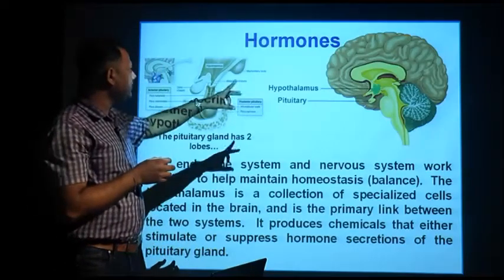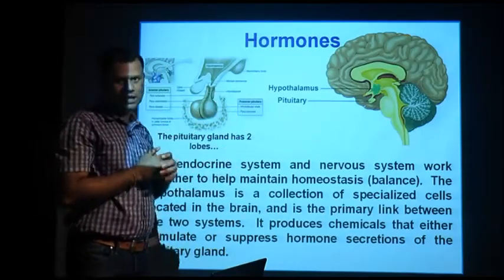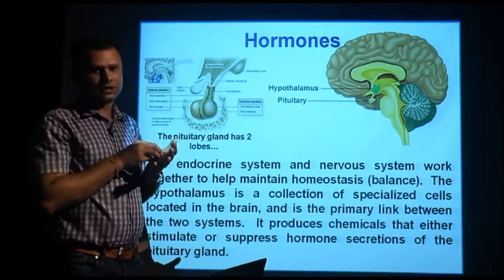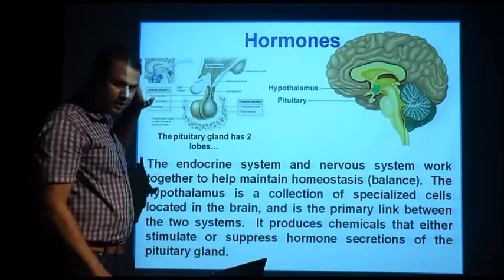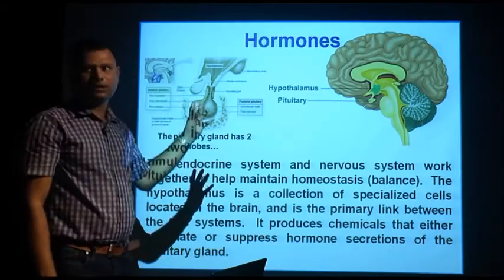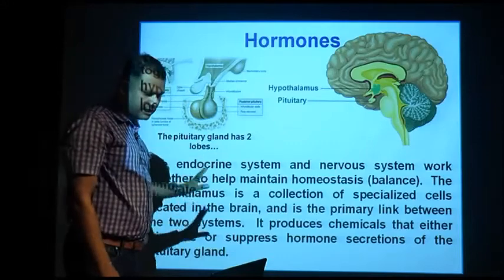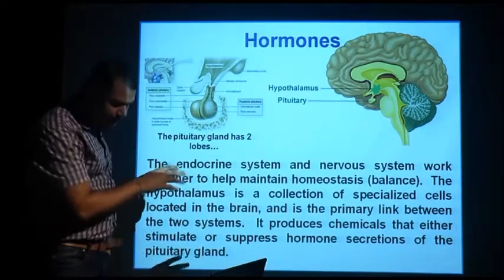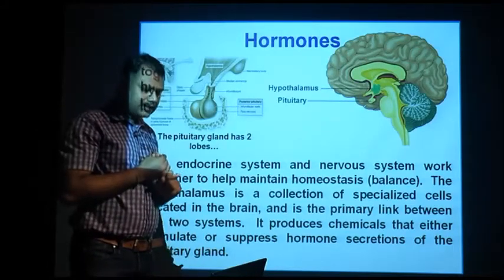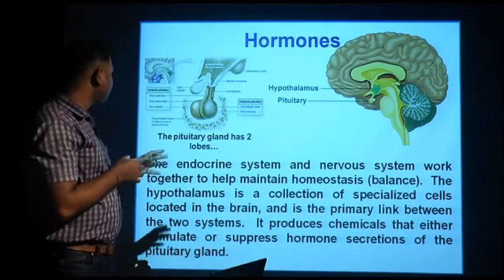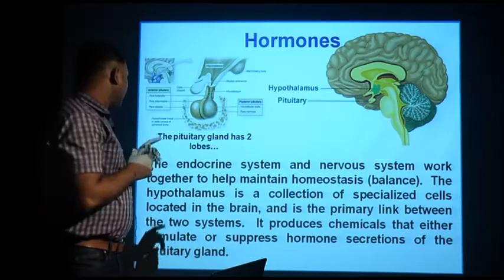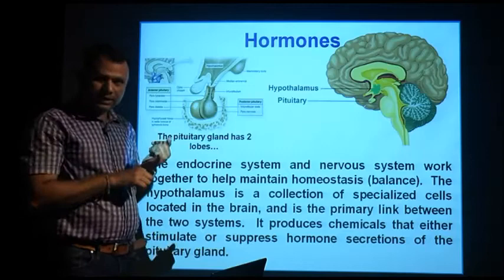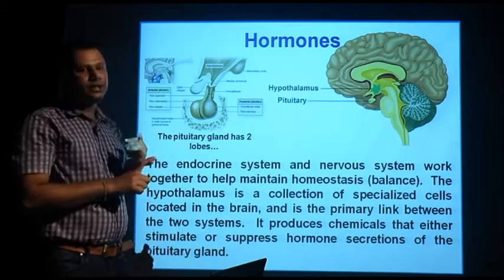So the coordination between the hypothalamus as well as the pituitary exhibits chemical and nervous coordination. That's why our topic is chemical coordination, or hormonal coordination, that means the endocrine system ultimately. The hypothalamus is a collection of specialized cells located in the brain, and the primary link between these two systems, that is your hypothalamus as well as pituitary, is important.